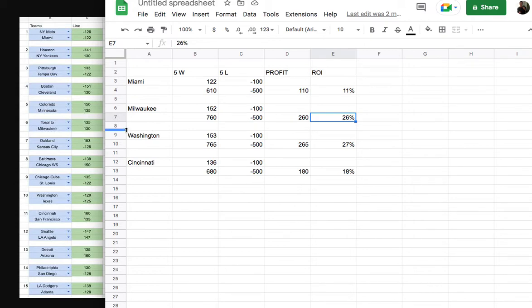All right, let's look at the next one. We had Washington and Texas. Similar to the first game, both these teams are favorites via my line. Now, important point to make about a 50-50 game.